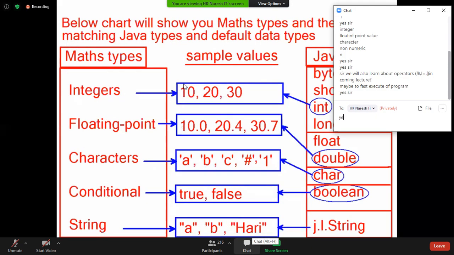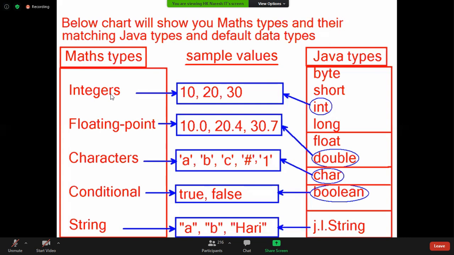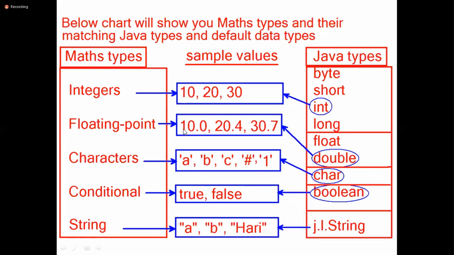Now take this hierarchy diagram, look here. This is the mathematics. According to maths, we have integer, floating point, character, conditional, string. Now some sample values: 10, 20, 30 are integers. 10.0, 20.4, 30.7 are floating point. Single quote A, single quote B, single quote C, single quote 1 are characters. True, false are conditional values. Double quotes A, double quotes B are strings. These are the mathematics values. These mathematics values are for supporting purposes.